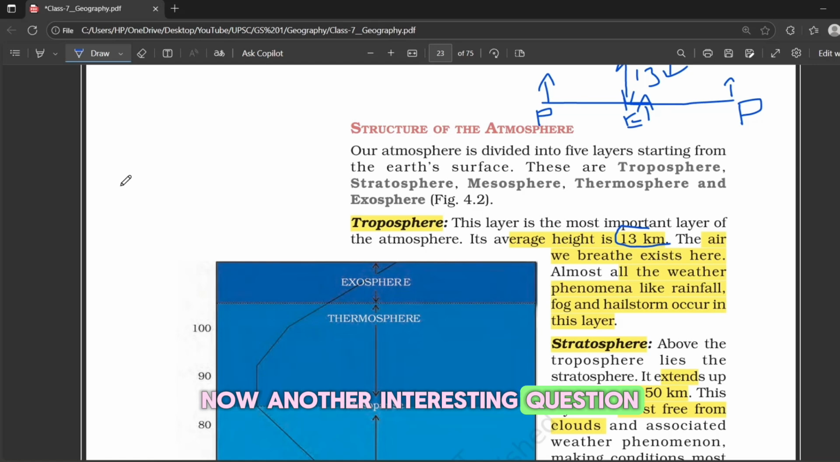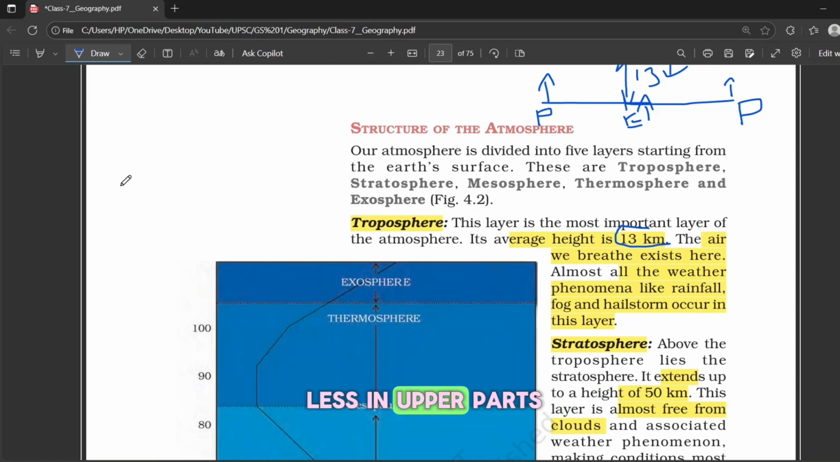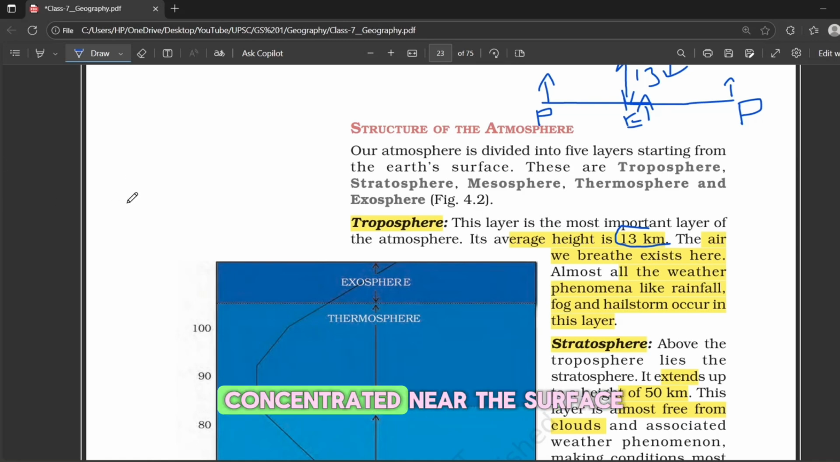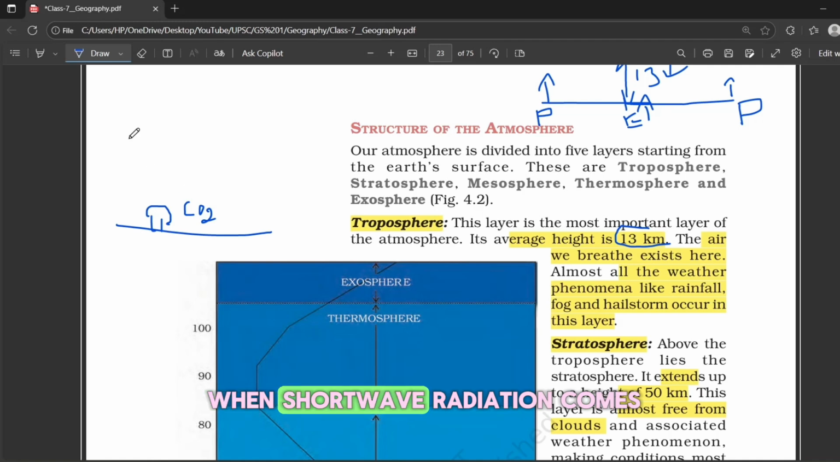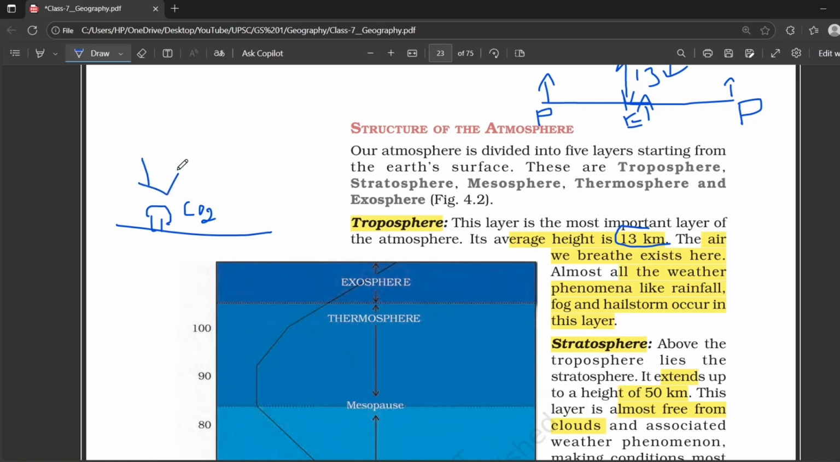Okay, now another interesting question. Have you ever thought why carbon dioxide is less in the upper parts of the atmosphere? Here is the simple explanation. Most of the carbon dioxide is concentrated near the surface. So when shortwave radiation comes from the sun, a lot of it gets absorbed at ground level because of CO2. That's why there is more heating near the surface. As we go higher, the amount of CO2 decreases. This means less radiation is absorbed and the temperature goes down. In short, as we go higher up, there is less carbon dioxide and less heat, and so cooler air. That's why the air becomes colder as we move up.